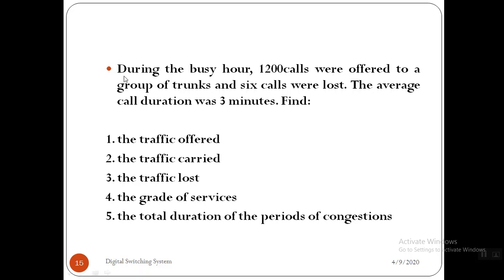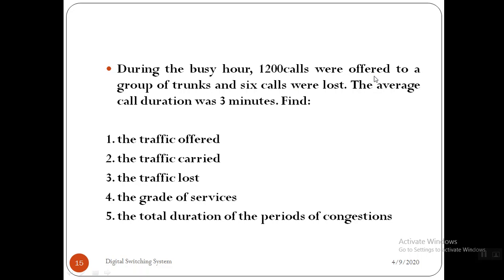So let us go through the question. During the busy hour, we are always supposed to take capital T as 60 minutes, because we are assuming that it is a busy hour, which consists of 60 minutes. So 1200 calls were offered to a system. Out of 1200, 6 calls were lost, so 1194 calls were carried.